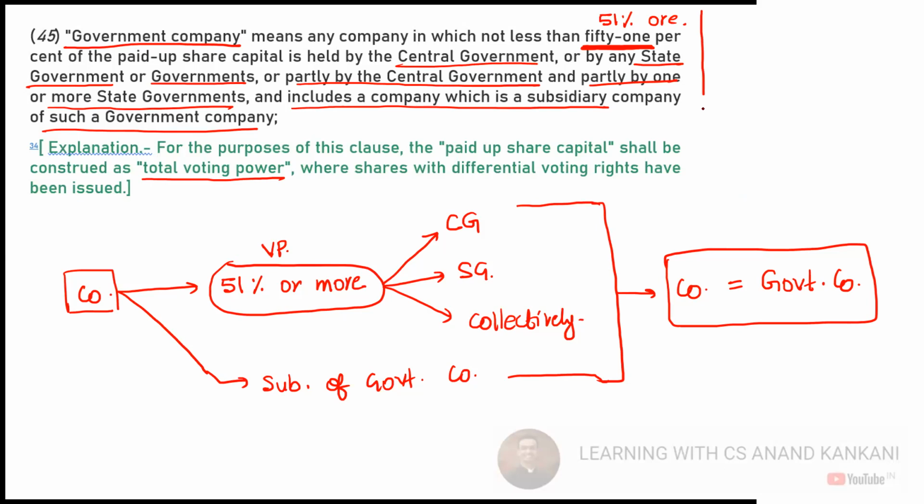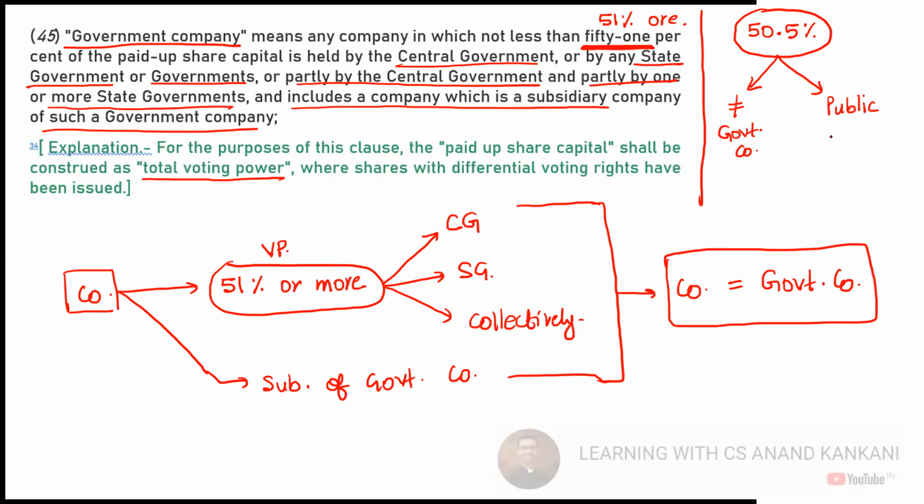What if there is a company in which more than 50% is held by government? Let's say 50.5% is held. Is it a government company? No. This is not a government company. Then what will be the status of this company? This will be called as public sector undertaking.